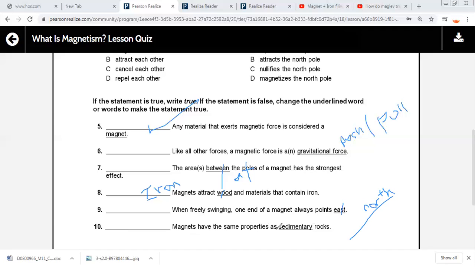No, false, because it is not sedimentary rock, it is magnetite rock.